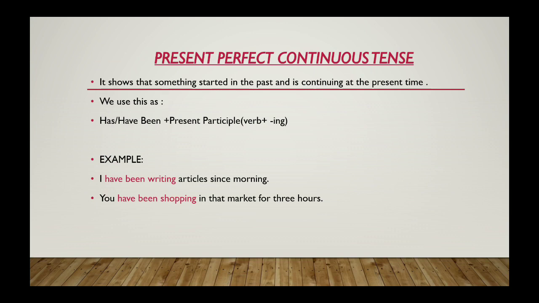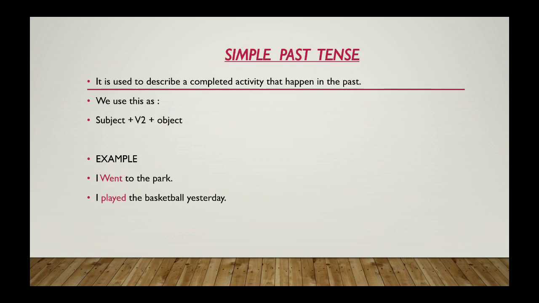Third is present perfect continuous tense. It shows that something started in the past and is continuing at the present time also. We use this as has, have been plus present participle. Example: I have been writing articles since morning. There is have been plus writing, which is your present participle. Second example: you have been shopping in the market for 3 hours.